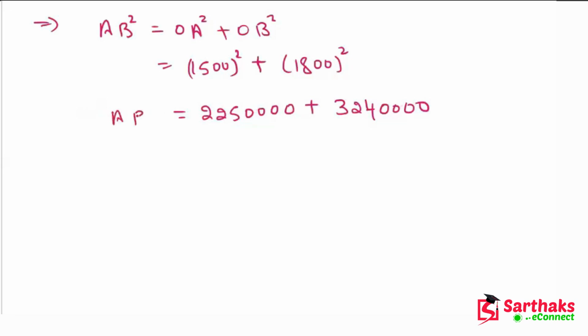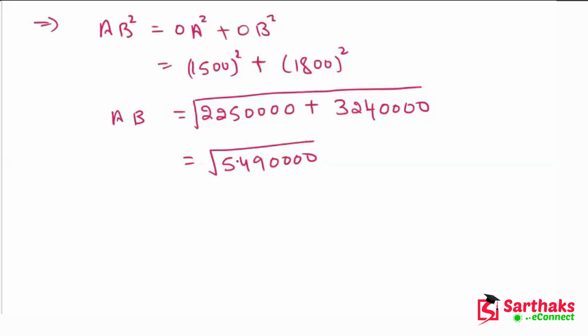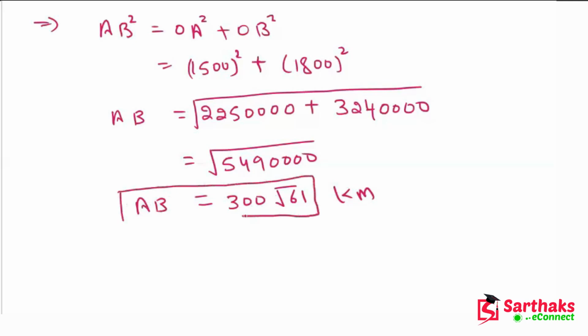Removing the square, AB is under root 549,000. If we solve it, we get 300 under root 61 kilometers. So the distance AB is 300 under root 61 kilometers. This is the answer.